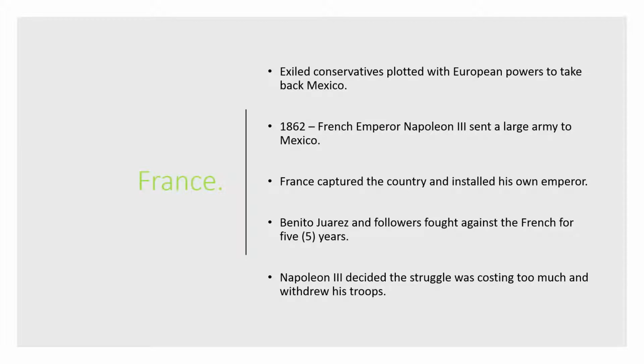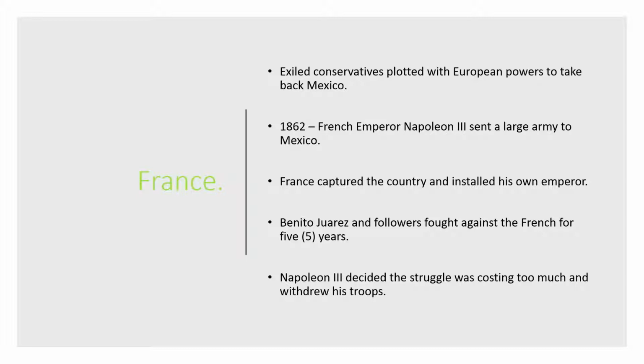Exiled conservatives, so those who were against Juarez, plotted with European powers to take back Mexico. In 1862, French Emperor Napoleon III sent a large army to Mexico. France captured the country and installed their own emperor.